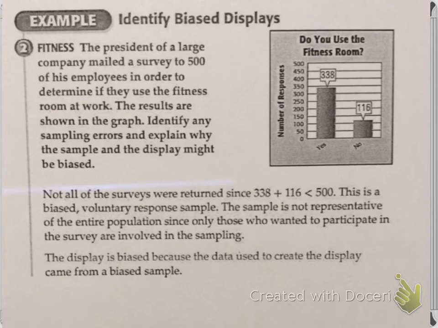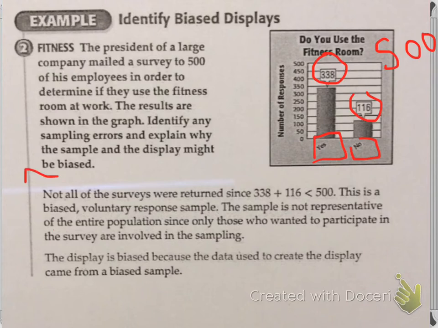All right, so let's look at this graph over here real fast and just see what's happening. Well, clearly, a lot more people are using the fitness room than not using the fitness room. If you remember, they said that they asked 500 people. So one of the things we should always do in statistics is to check to make sure our numbers add up to be 500. So just really quickly, look at these two numbers, 338 and 116. Those two numbers do not add up to 500, which means that this graph right here is not going to be displaying accurate information because it doesn't add up to the number that it's supposed to.